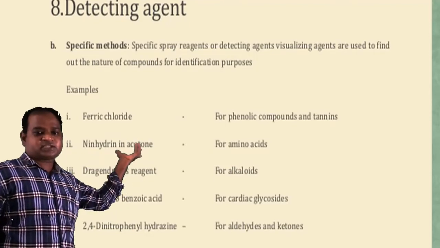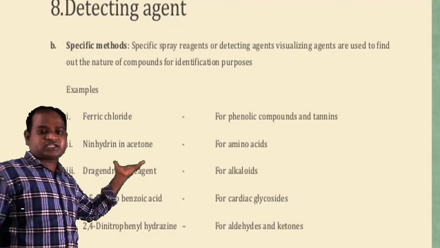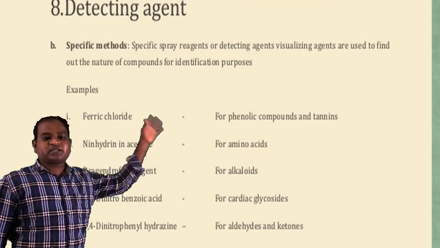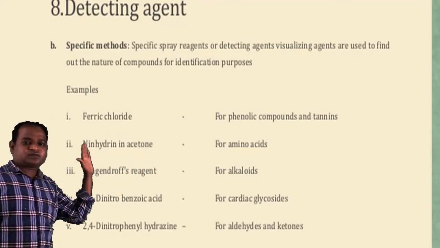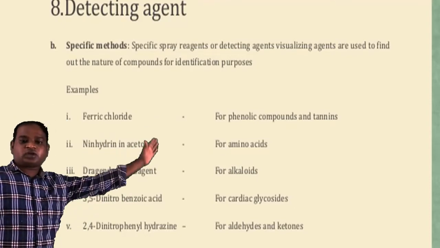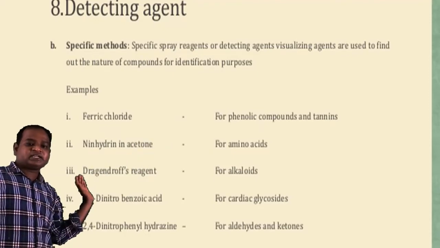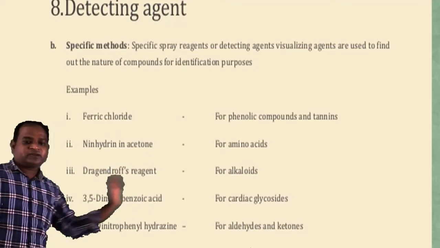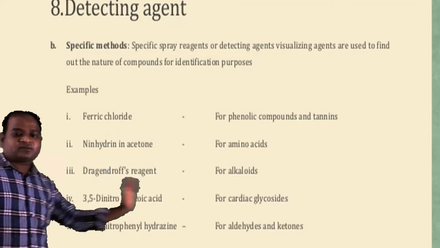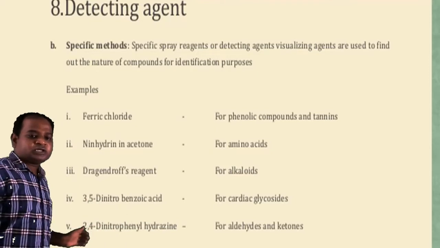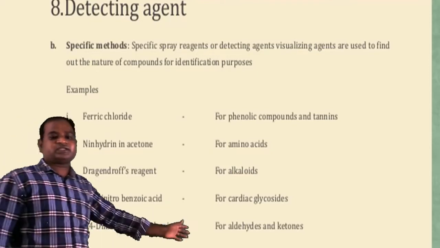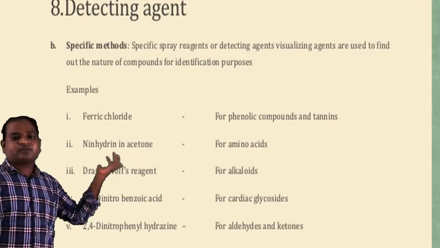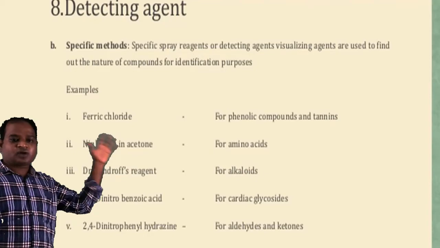Specific spray reagents, or detecting agents and visualizing agents, are used to find out the nature of compounds for identification purposes. For example, ferric chloride for phenolic compounds and tannins, ninhydrin in acetone for amino acids, Dragendorff reagent for alkaloids, 3,5-dinitrobenzoic acid for cardiac glycosides, and 2,4-dinitrophenylhydrazine for aldehydes and ketones. In this way, you have different detection agents for the calculation of RF value.